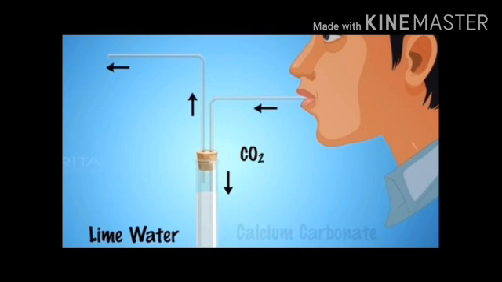The conclusion is that the exhaled air contains carbon dioxide, because carbon dioxide gas turns lime water milky. So we conclude that carbon dioxide gas is produced during respiration. Let us perform another activity to show that the exhaled air contains water vapors.